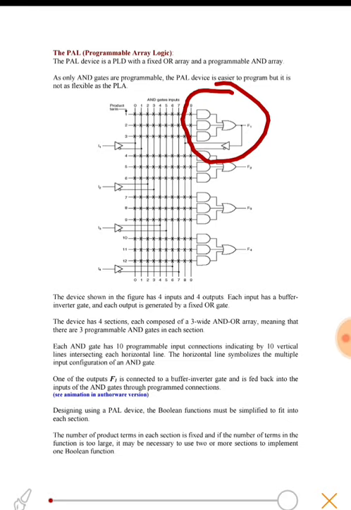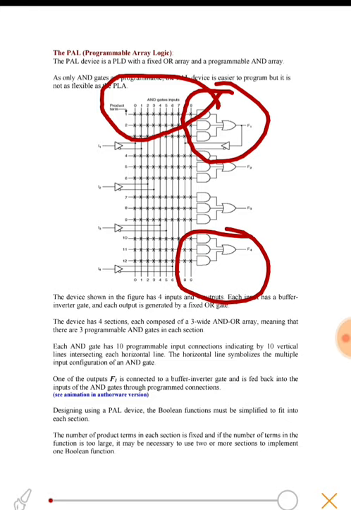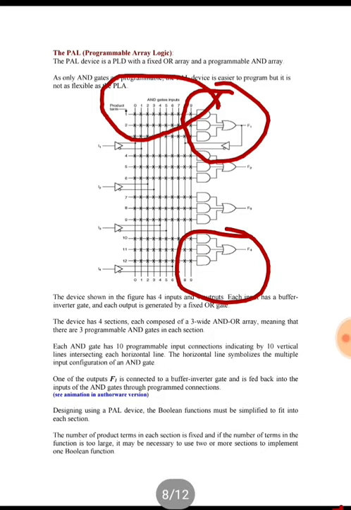3 AND and 1 OR, 3 AND and 1 OR. So all functions are implemented using 3 AND and 1 OR. Each AND gate has 10 programmable input connections, 0 to 9, which come with fuses. We can blow the fuses to implement our function. Let's see in the example how it works.